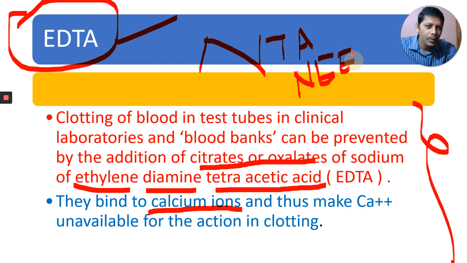This is very important. Calcium is which factor? What is the number allotted to calcium? That is 4. It is the fourth clotting factor. EDTA binds to calcium ions and thus makes calcium unavailable for the action of clotting. Therefore, clotting does not take place.